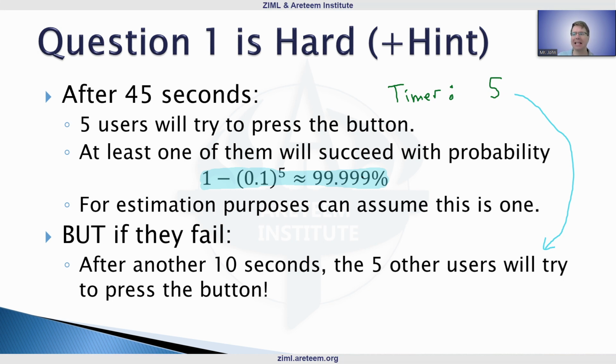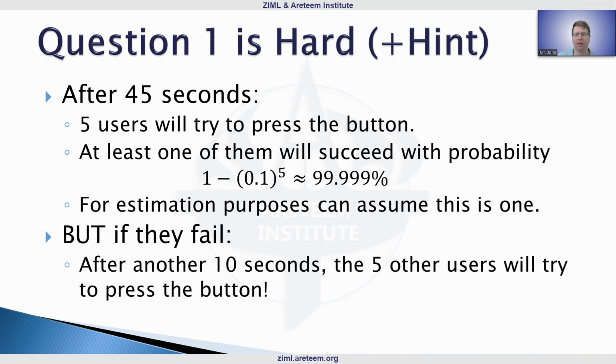10% is not that high, so there's actually not too many scenarios that come up if you do these estimates, saying, okay, we're going to assume a lot of things are basically 100% chance. So we can ignore this scenario and say after 45 seconds, one of the 5 people presses the button. After another 45 seconds, another one of those people presses the button. Because a lot of these things will round to 100% when you're doing the rounding anyway.